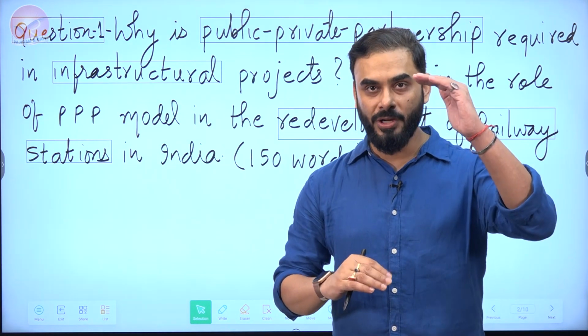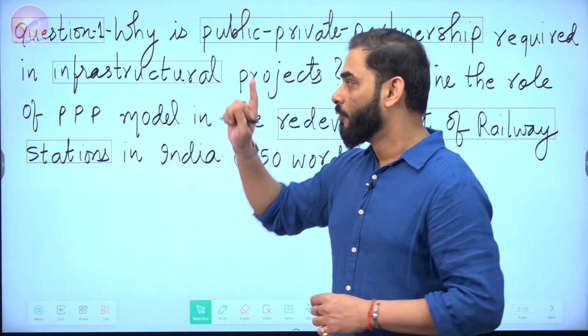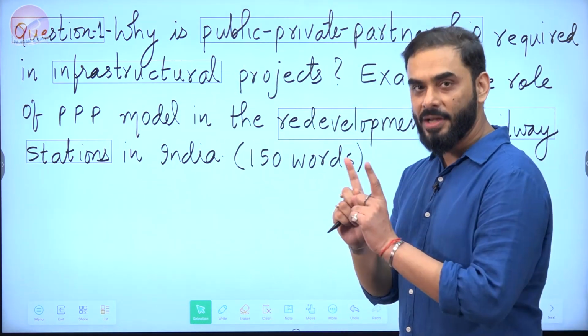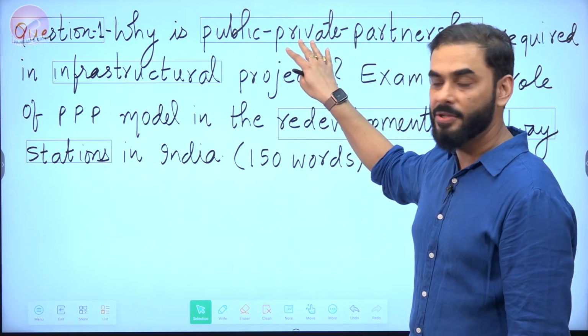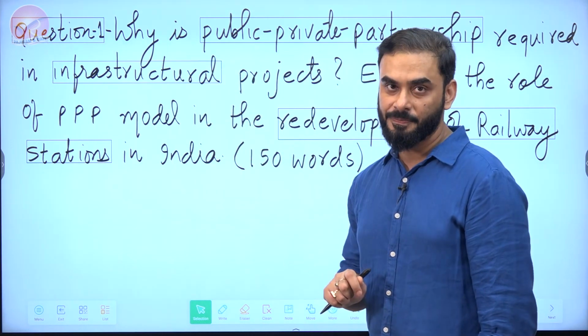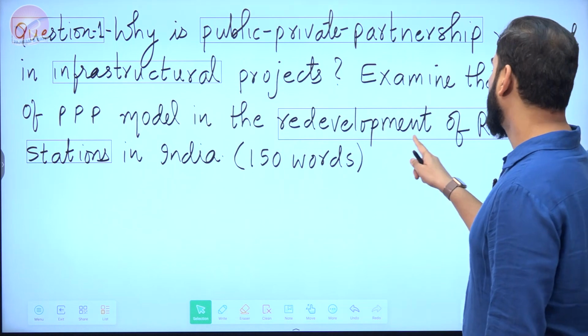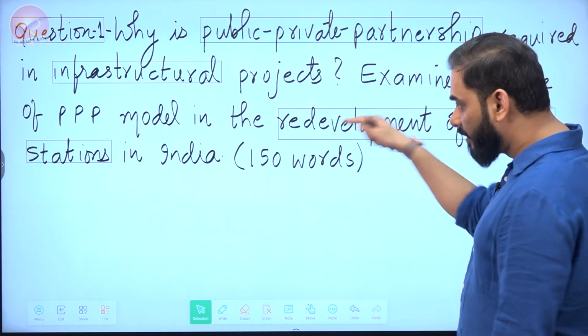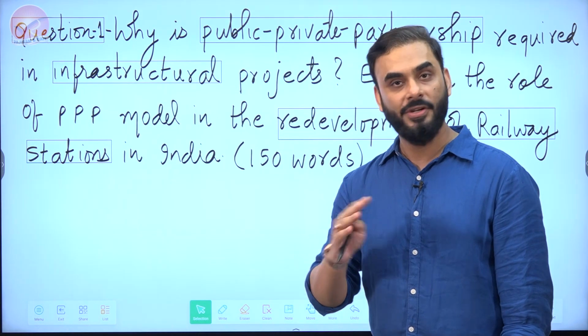So huge population, low middle income country, aspirational country, which means that in that context, we have to answer the question of what is the requirement of public-private partnership if you are trying to give infrastructure to such a diverse country. And the next question says, examine the role of the public-private partnership model in the redevelopment of railway stations. So India is trying to redevelop its railway stations. It's always in the news.